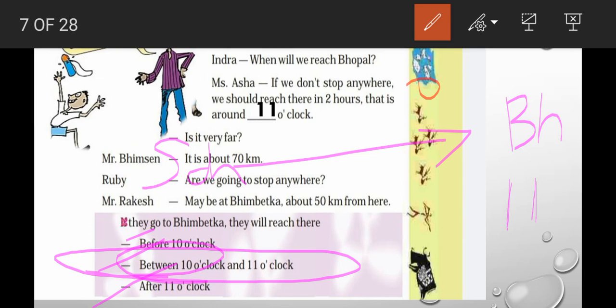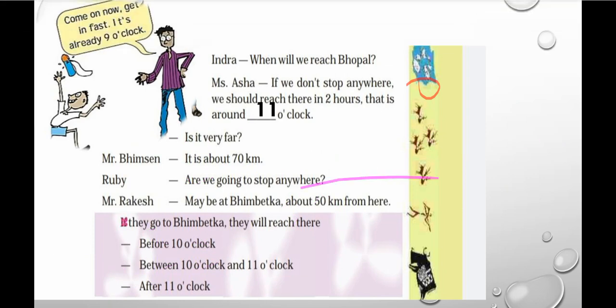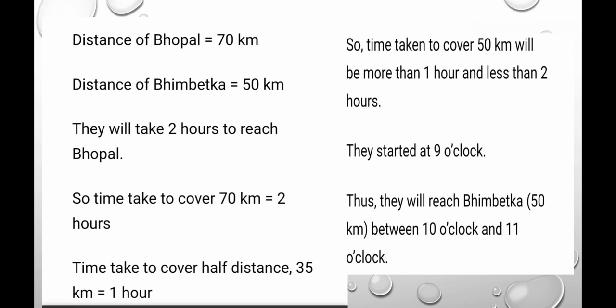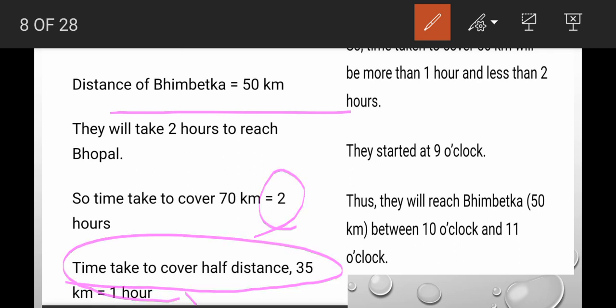So how is this 10 o'clock coming? We'll see. Half of 70 kilometers is 35, right? Distance to Bhopal is 70 kilometers. Distance to Bhimbetka is 35. So time taken to cover half the distance, that is 35 kilometers, will be half of 2, that is 1 hour. So 1 hour means 9 plus 1, 10 o'clock. So after 10 o'clock and before 11 o'clock they will reach. Okay.